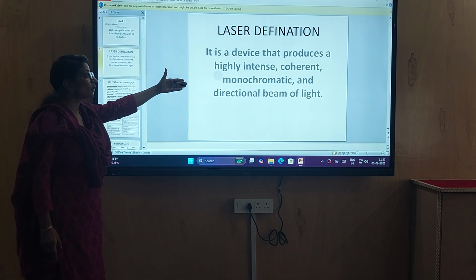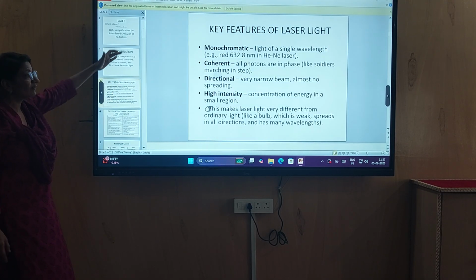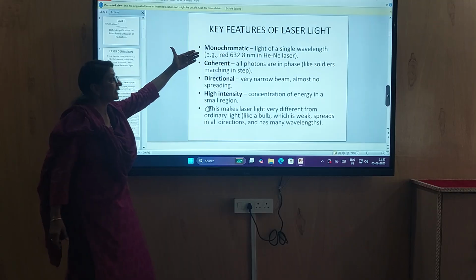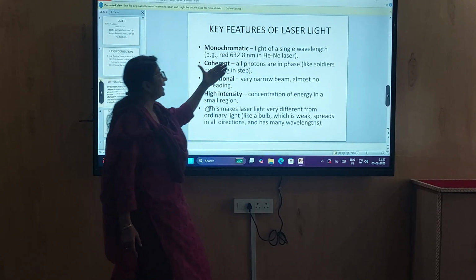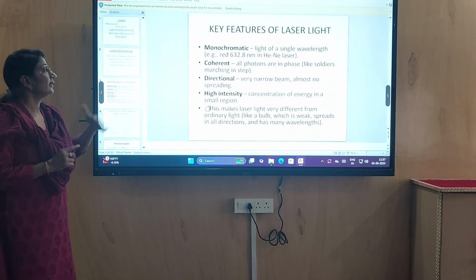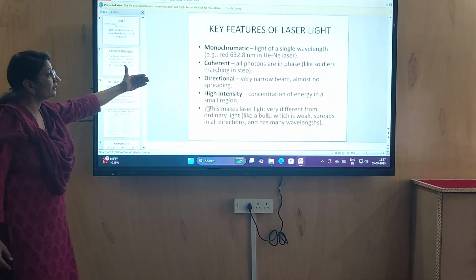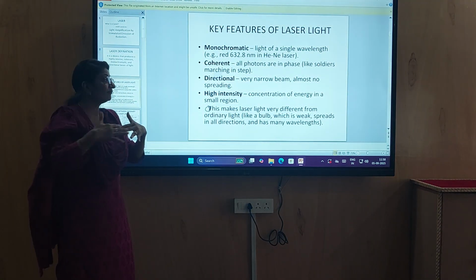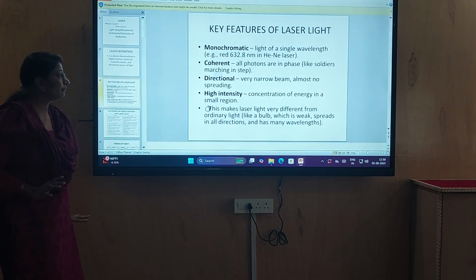Laser definition: it is a device that produces highly intense, coherent, monochromatic and unidirectional beam of light. These are the properties of laser. Key features of laser: monochromatic means light of a single wavelength, like red light has a wavelength of 632.8 nanometer. It is coherent, like all photons are in the same phase, like soldiers marching in step.